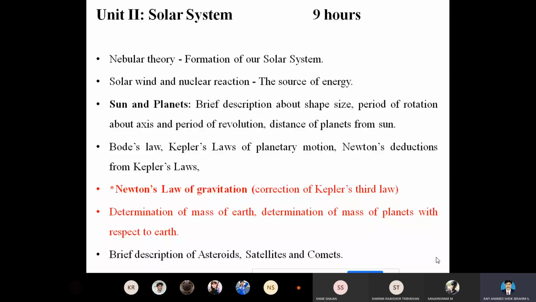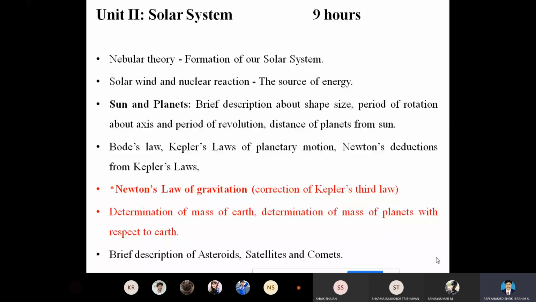Then we studied the parameters for the sun and the parameters for the planets. As we know, we have classified the planets into three types, and we have studied the differences among the three types. We categorized the planets into three regions in the solar system.